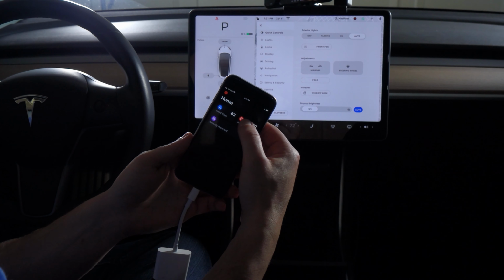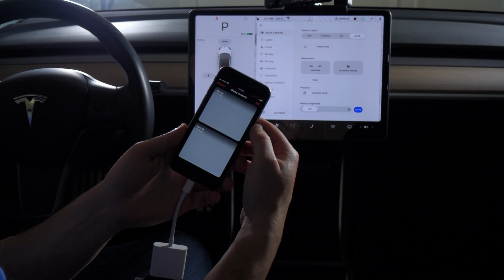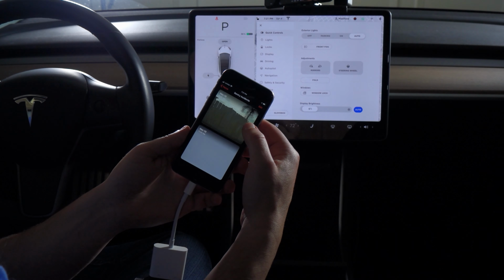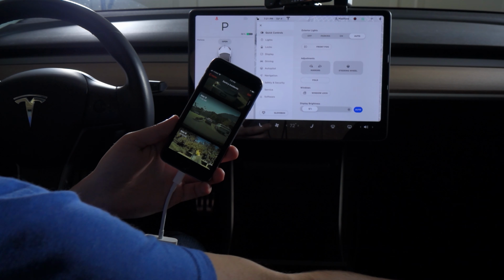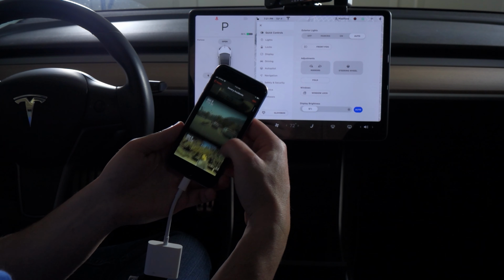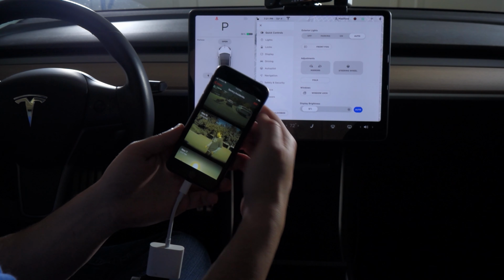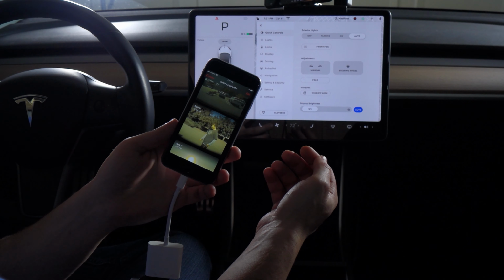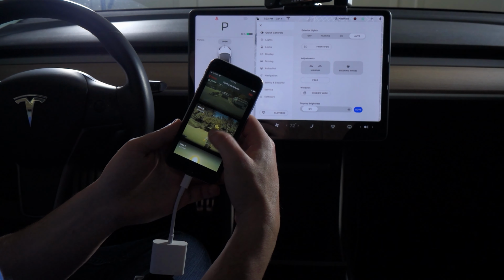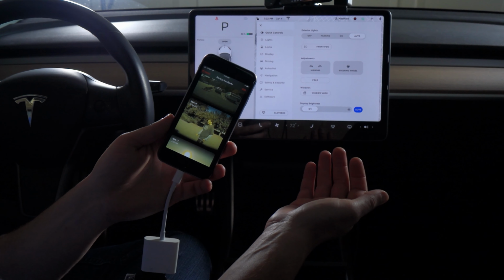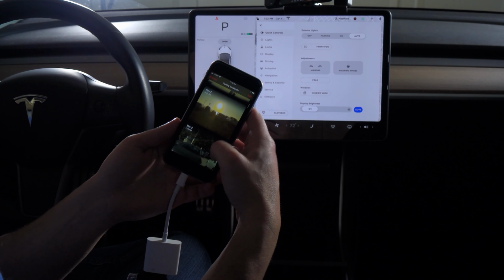So the killer feature here is in Sentry Incidents, the way it shows these thumbnails of what actually caused the event to happen. Now, some of them don't show anything, and that may be because the event was triggered by a different camera. But like this one, it's obvious that a person walked in front of the car.